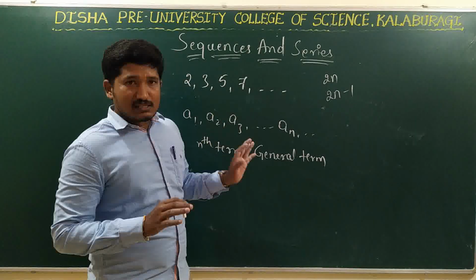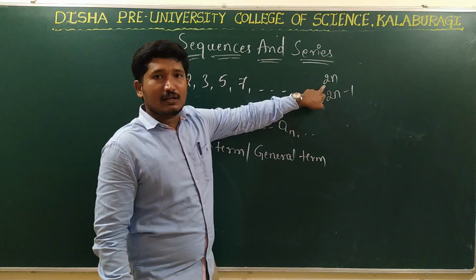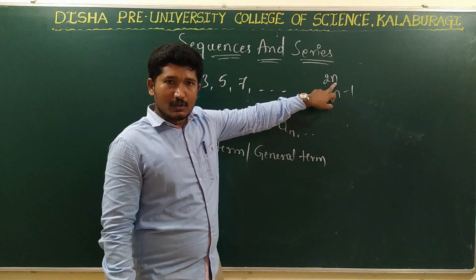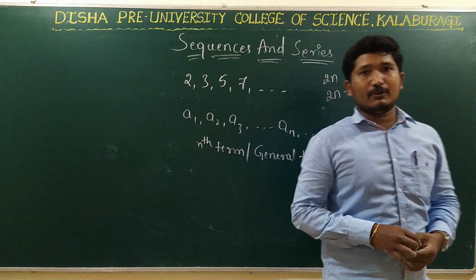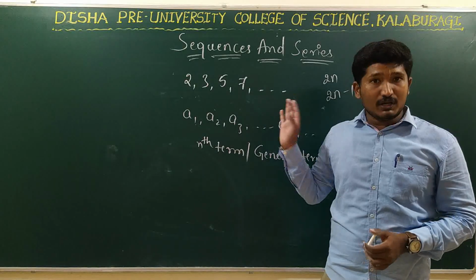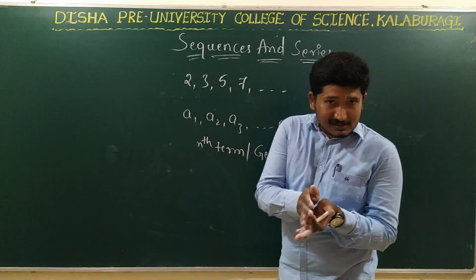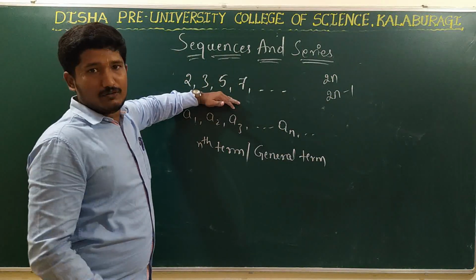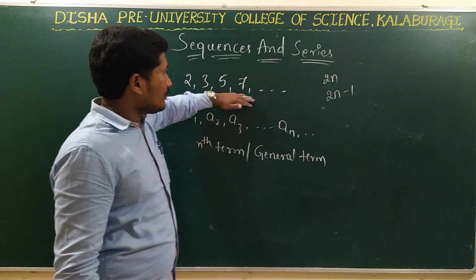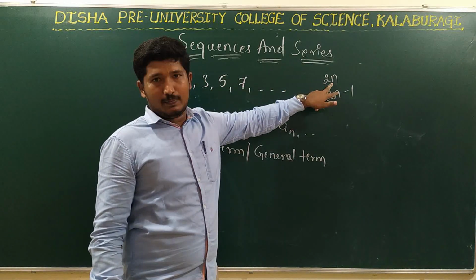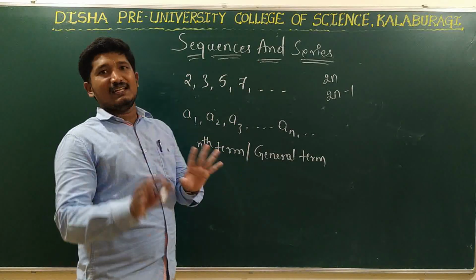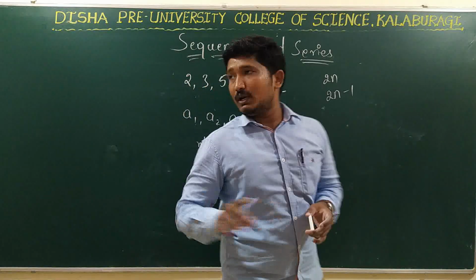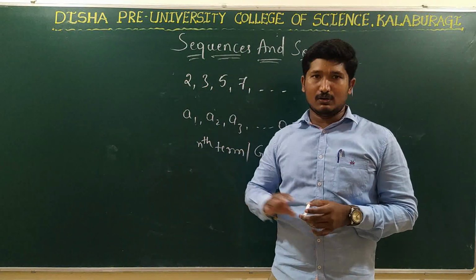And there are some sequences where you can write them in an nth formula, that is, using n. There are some special types of sequences, the Fibonacci sequence, which are obtained by recurrence relation. And there are some sequences where there is no nth formula for that. That is, you cannot represent them in terms of n. Right? So this is about sequences. So I hope you understand this, right? So let us now write the definition of the sequences and all, right?